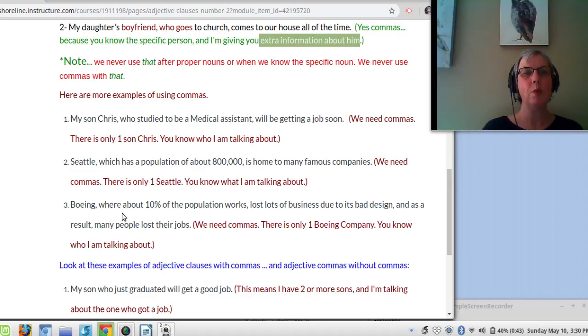Boeing, where about 10% of the population works, lost lots of business due to its bad design, and as a result, many people lost their jobs. Boeing, comma, where about 10% of the population works, lost lots of business due to its bad design, and as a result, many people lost their job. So we need commas because there's only one Boeing.